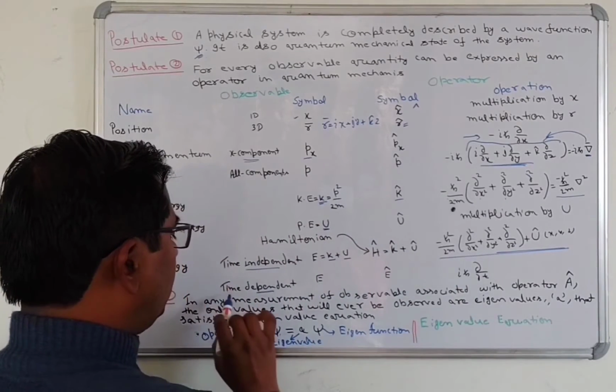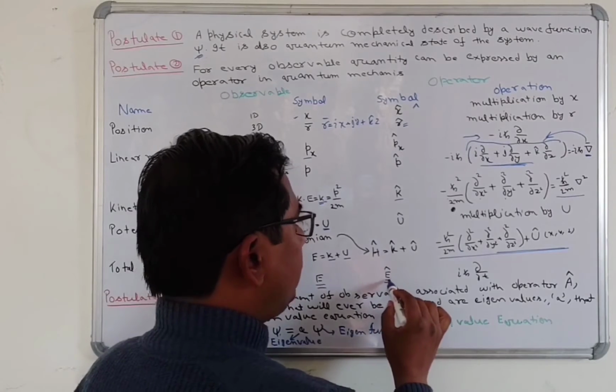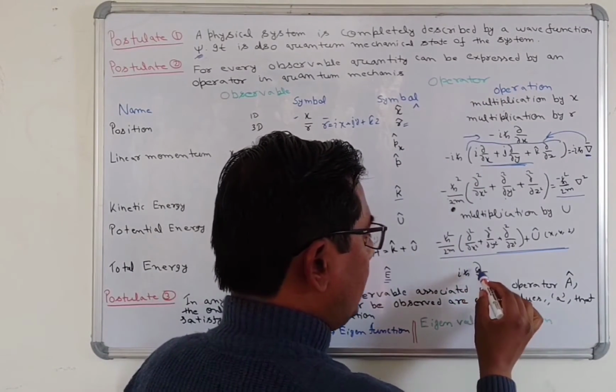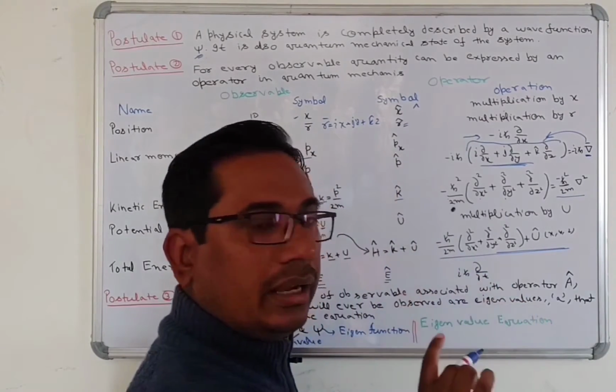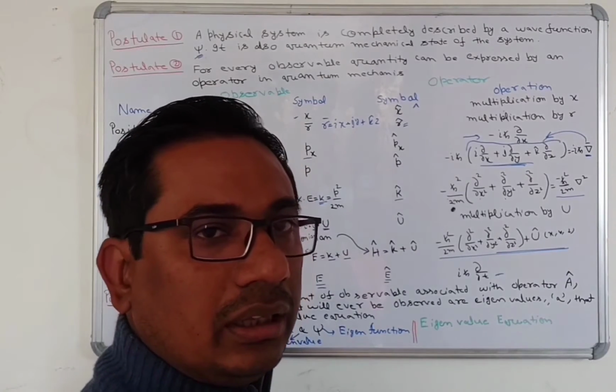For the time dependent total energy, we write E, and E with a cap is the operator in quantum mechanics, whose value is i h-bar times the derivative with time. Okay, these are the operators.